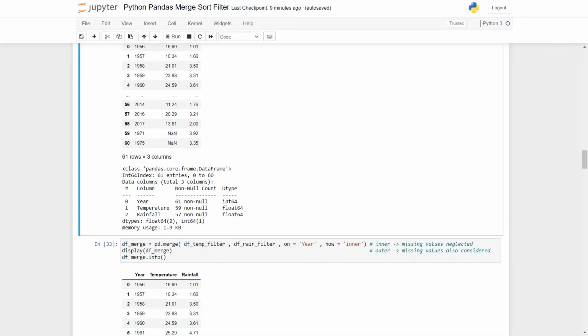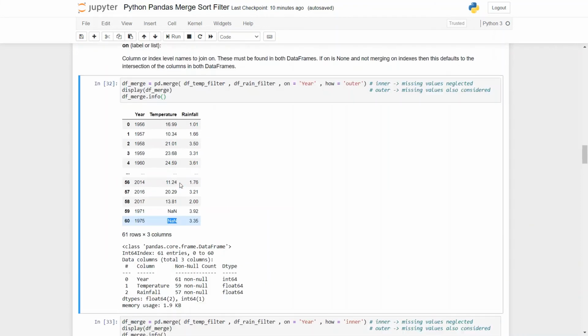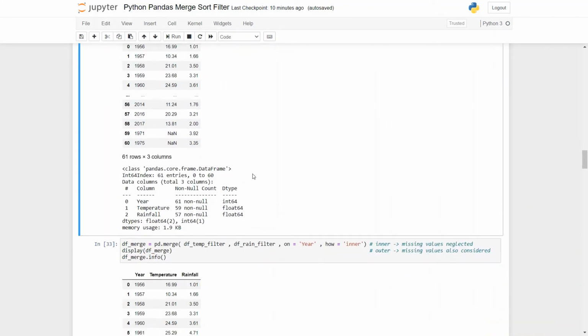And we have a total of 4 missing values in the rainfall column, so we have 57 non-null values. So you can also observe these are the missing values in the temperature column, and you may have some missing values in the rainfall column as well.